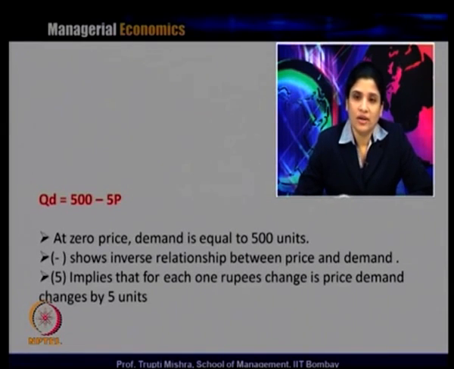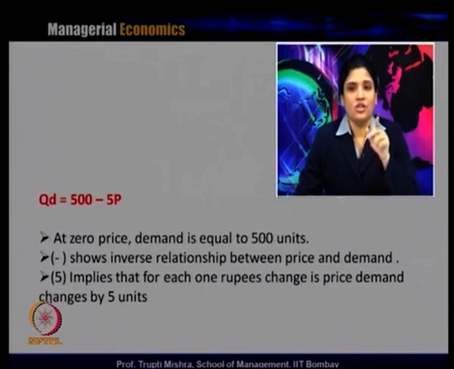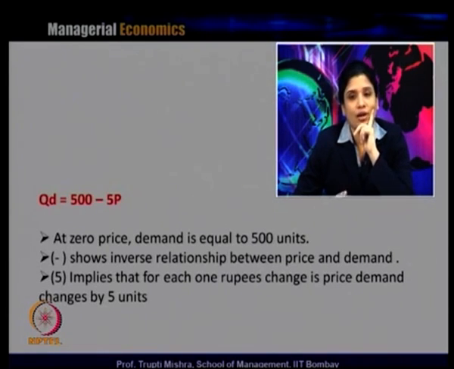Now, how do we interpret this typical demand function? At 0 price, demand is equal to 500 units, meaning if you are getting the product free, the demand is 500 units, because the number of consumers who require the product is only 500. The minus negative sign shows the inverse relationship between the price and demand, and 5 implies that each 1 rupee change in the price, demand changes by 5 units, because QD is 500 minus 5P.